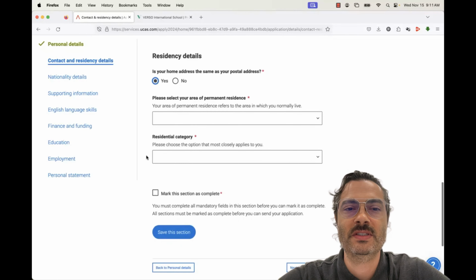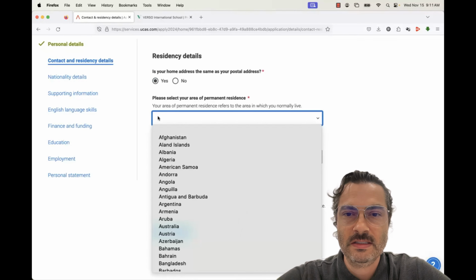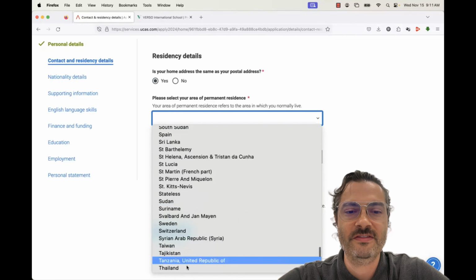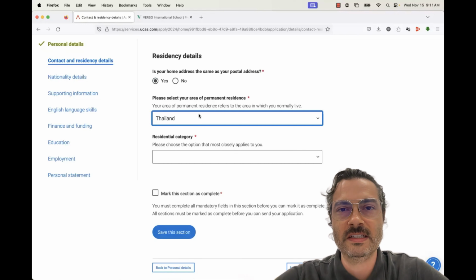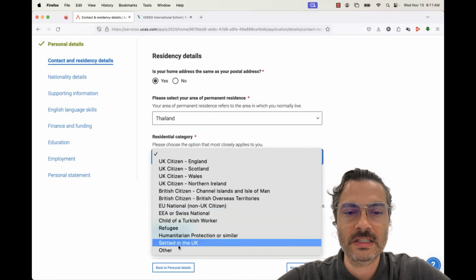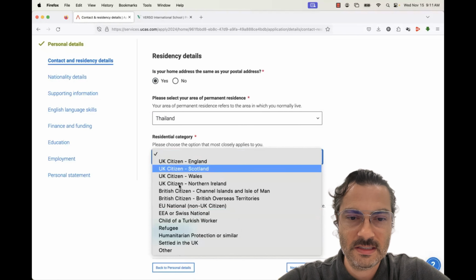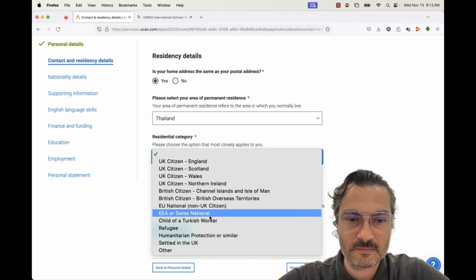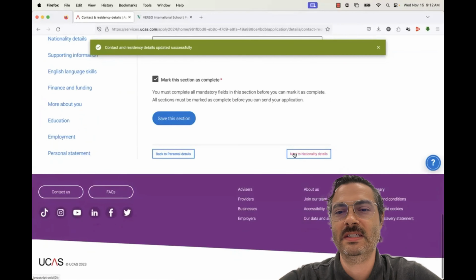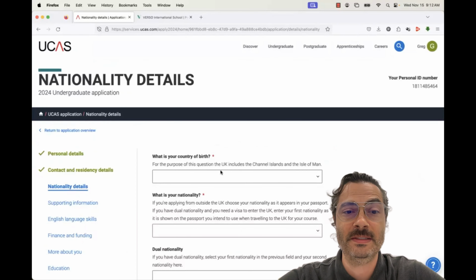It is my home address, yes. Same as my postal address. So I live in Thailand, but if your permanent residence was in another country, you would put that there. And I am a non-EU and non-UK citizen. Other. And that's it. Now we'll use the button at the bottom, moving on to nationality.